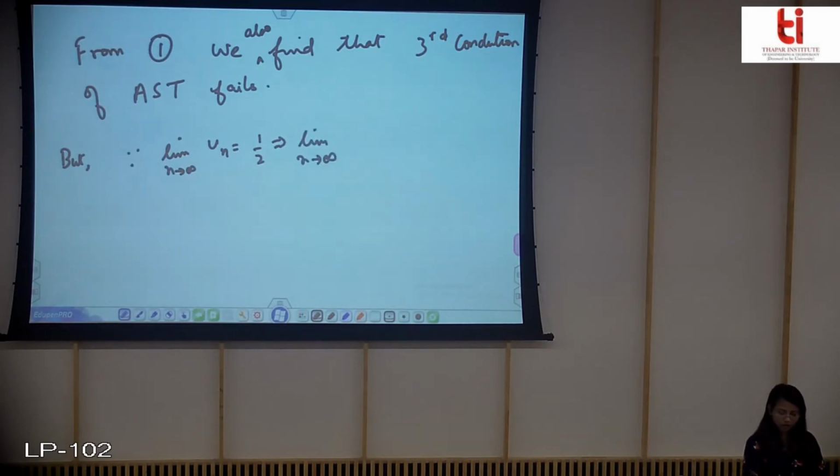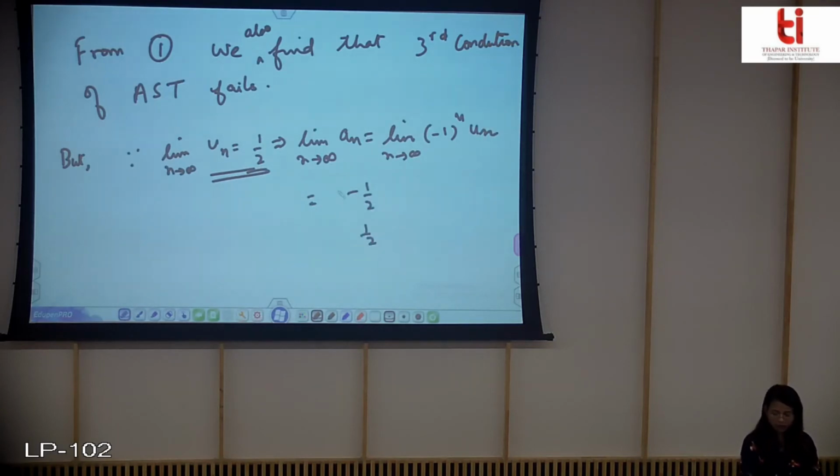So with this we already got the series with the positive terms. Now this will be equal to this. This will be minus half when n is odd and plus half when n is even.